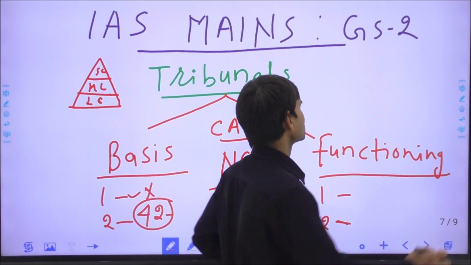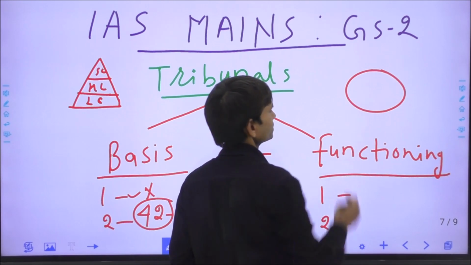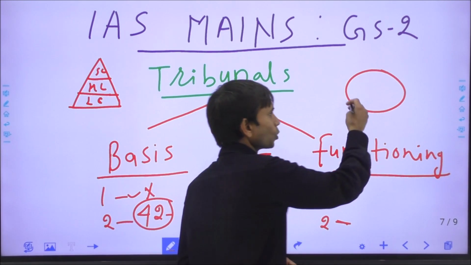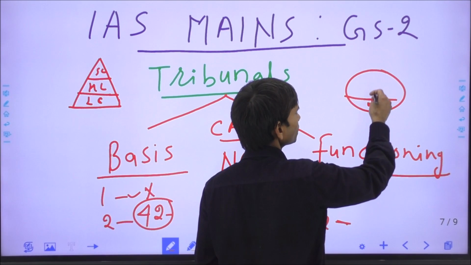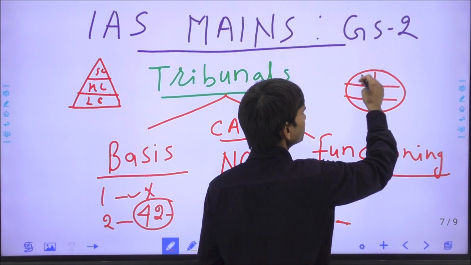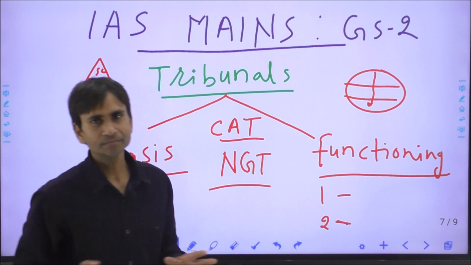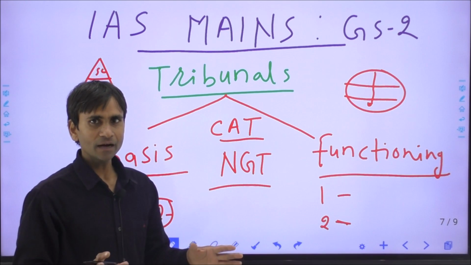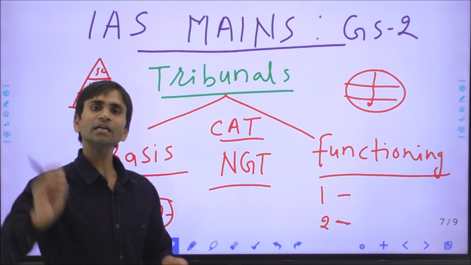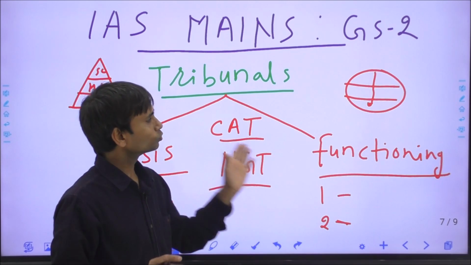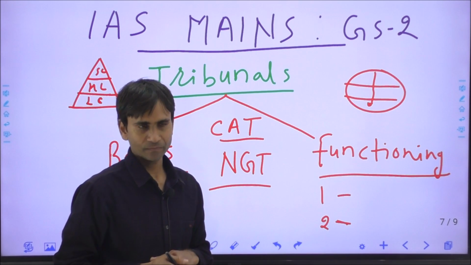Prima facie we can say any case which starts from the lower court, then the decision of the lower court is appealed in the High Court or then in the Supreme Court, right? Prima facie we have shifted 80% of cases toward the different tribunals.